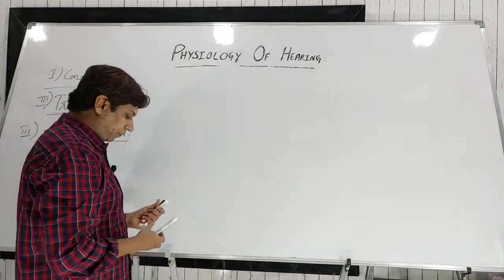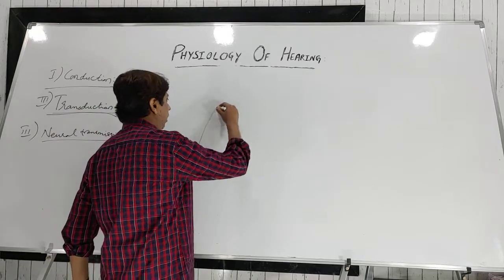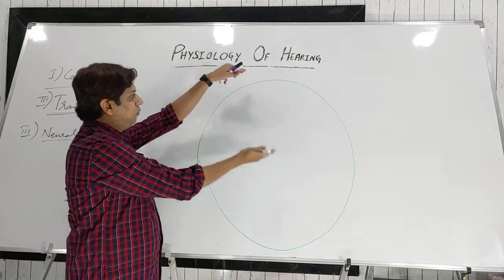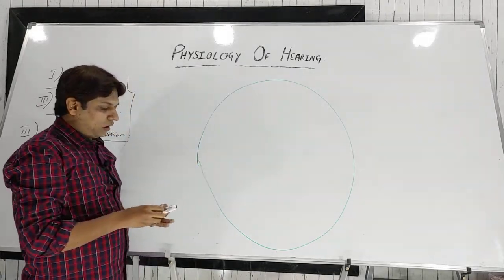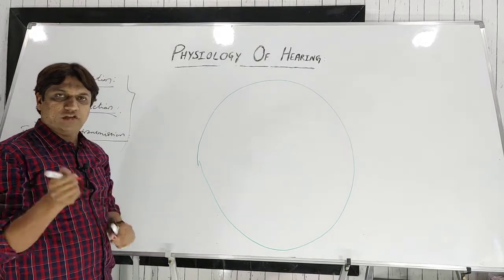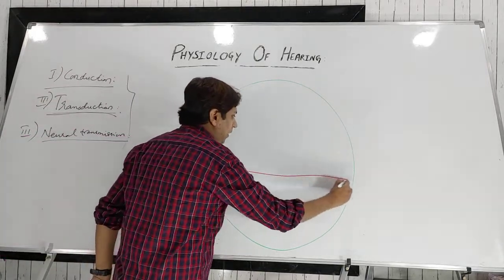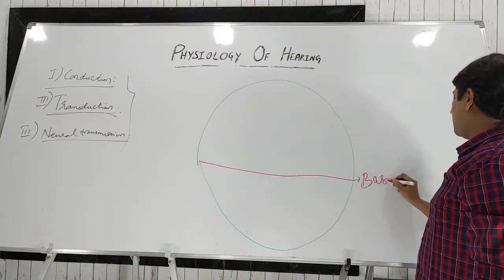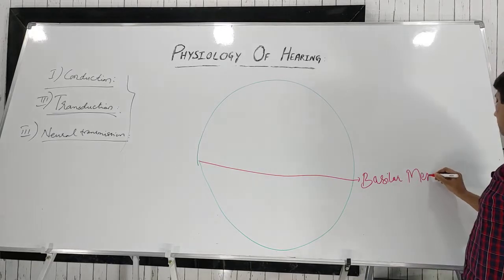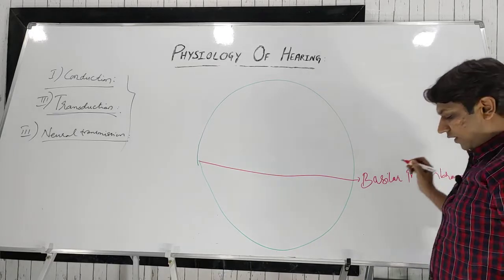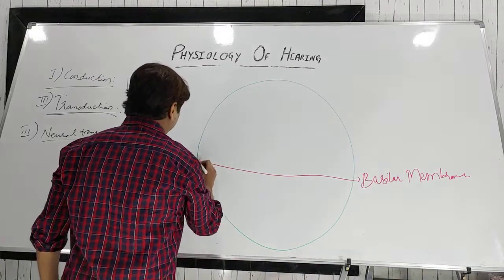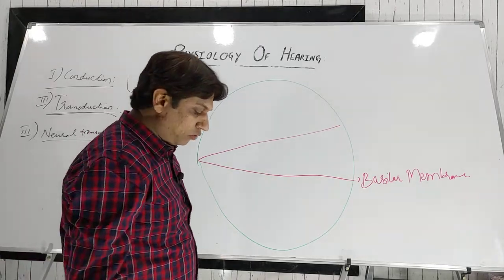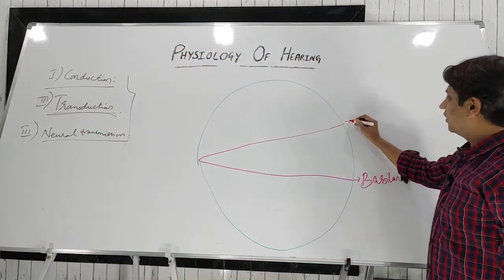Anyway, if you take a cut section of the cochlea, which we have already discussed, I'll just briefly revise here. This one is the bony part. There is a modiolus, and at the modiolus two membranes are attached. One membrane, at the base, is known as the basilar membrane. Then one more membrane is attached at a different part of the modiolus, and this is known as Reissner's membrane, also known as the vestibular membrane.